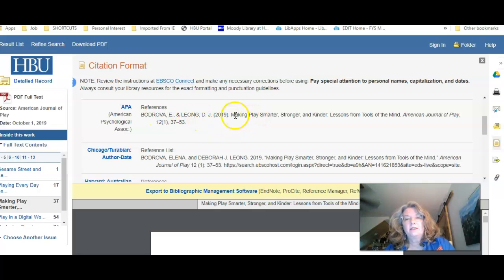And then this is all wrong because these should not be capitalized either. First one, and then the rest is treated like a sentence. And then after the colon, you capitalize again. And they did do that correctly here. Then you've got your journal and your volume, your issue, and the page numbers. And according to APA, I believe you're going to cite the DOI or where the journal resides online. So this is not a correct citation. Okay, so let me go back.